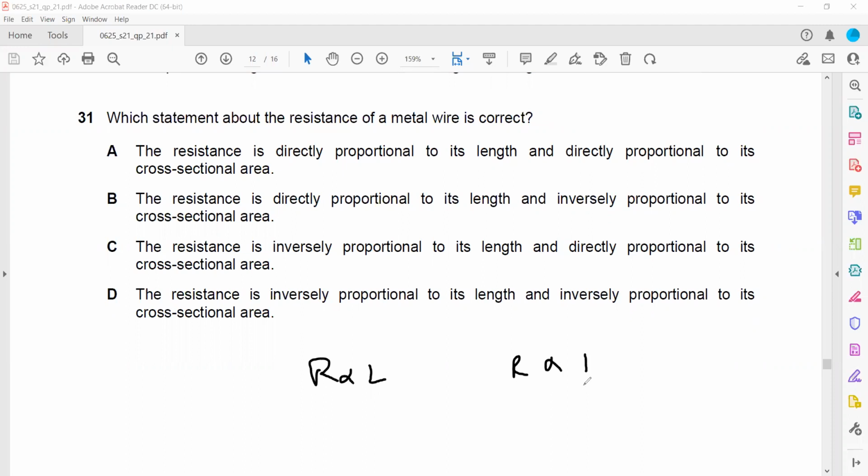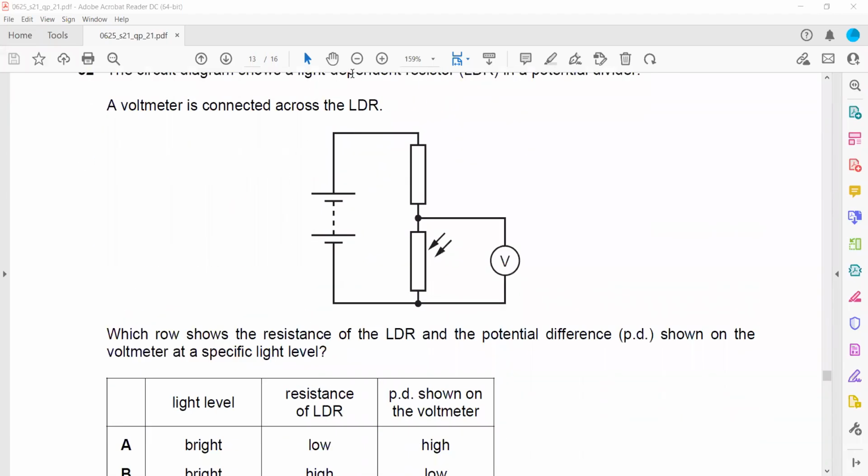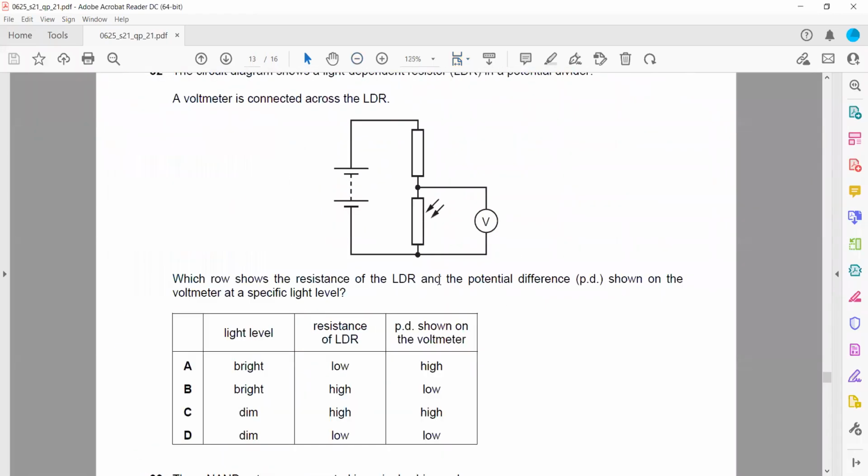Thinner wires have high resistance, and longer wires also have high resistance. Question 32. This is a potential divider circuit. The circuit which divides the voltage, we call a potential divider circuit. The voltmeter is across the LDR. For an LDR, if there is more light, it will have low resistance, so the voltage will also decrease.